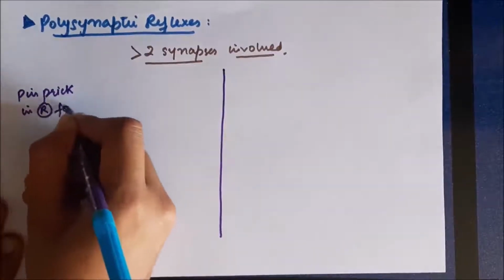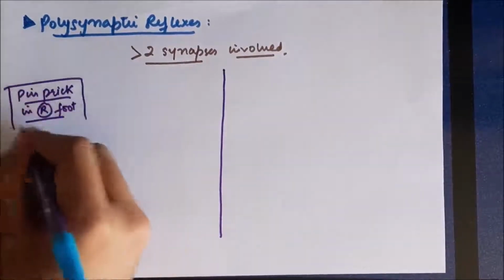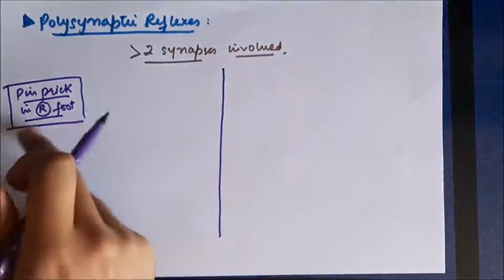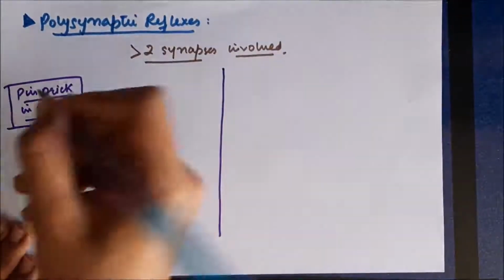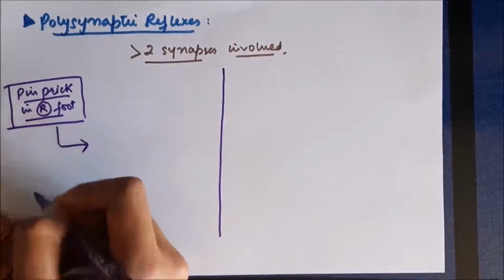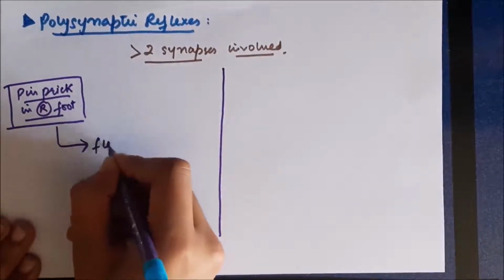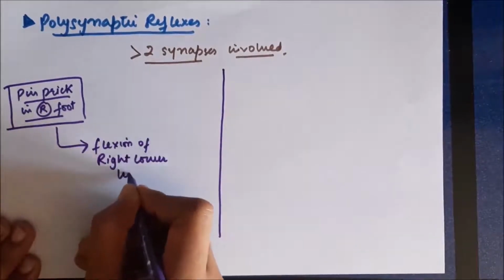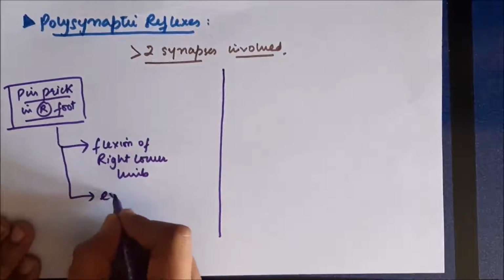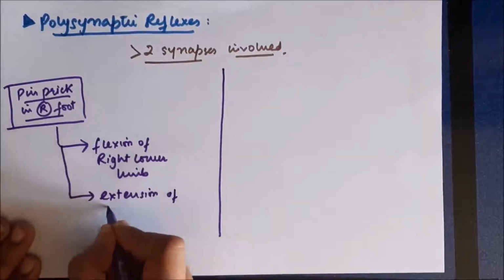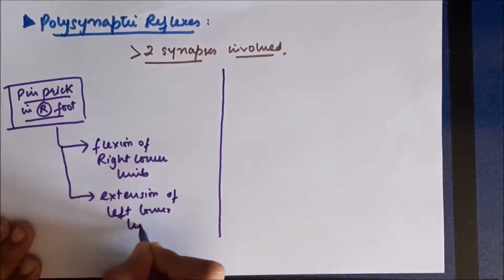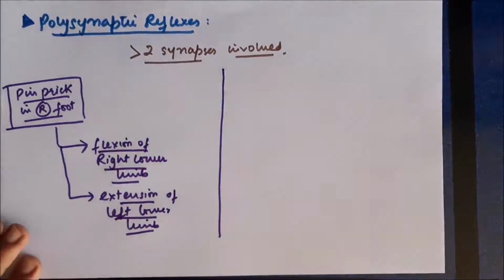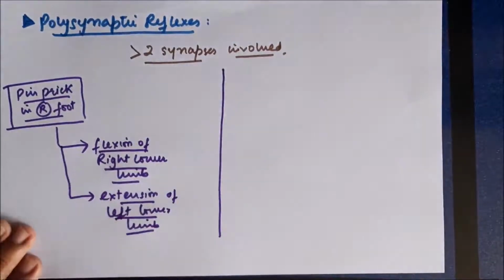So if due to some reason there's a pinprick in our foot, say in our right foot, now as a reflex response to this pinprick, the information first will be carried to the spinal cord through afferents, and it will cause activation of many segments in the spinal cord at the same time, and the net result will be there will be flexion of the right lower limb, and there will be extension of the left lower limb. Now flexion of right lower limb will occur in order to take the right lower limb away from the point where the pin is placed, and there will be extension of left lower limb for balance and support.